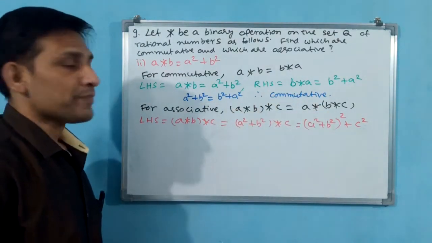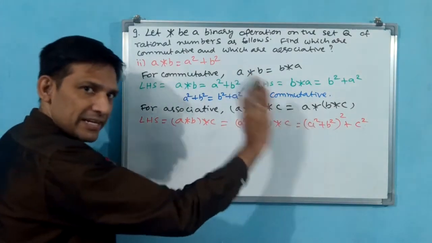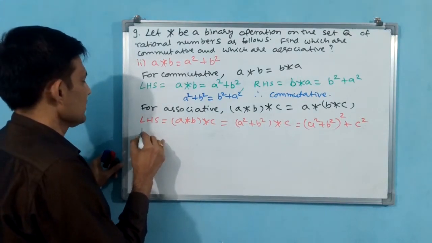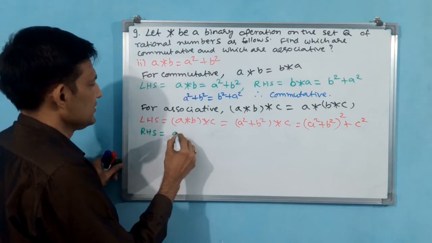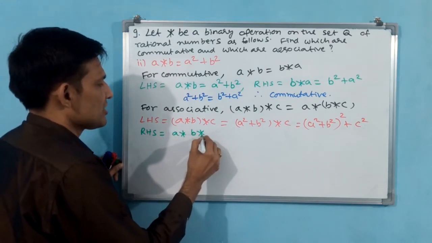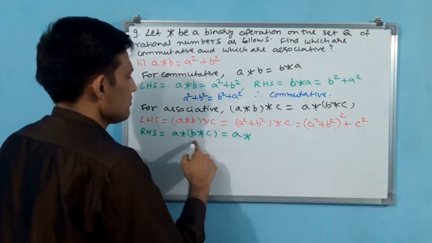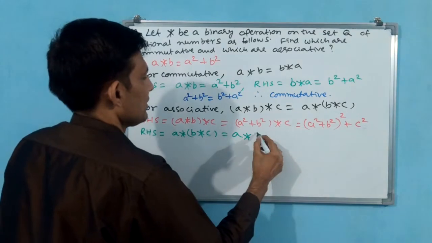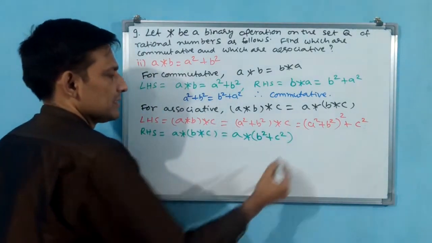Now we go for RHS also. RHS, what will come? Don't expand, let it be like this only. If required, we will expand. RHS is equal to A star (B star C). A will be like this only. B star C means what? B square plus C square, but put under parenthesis.